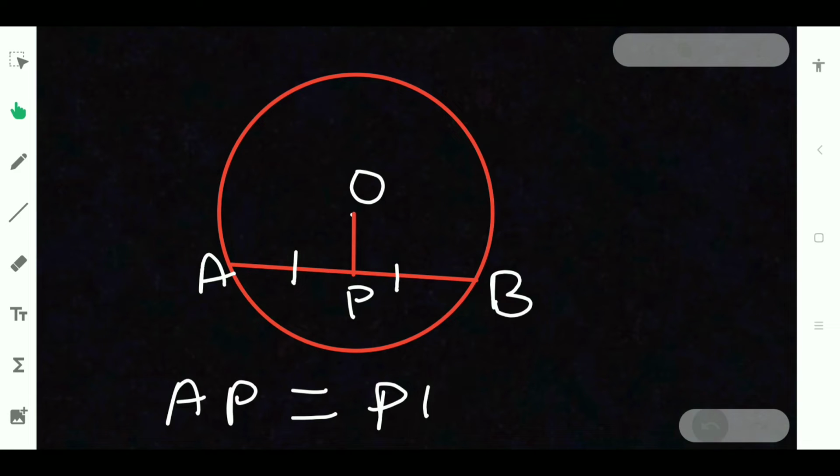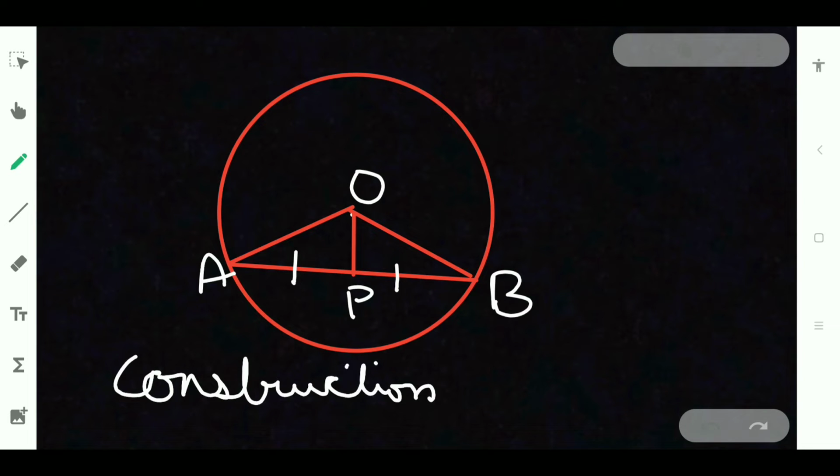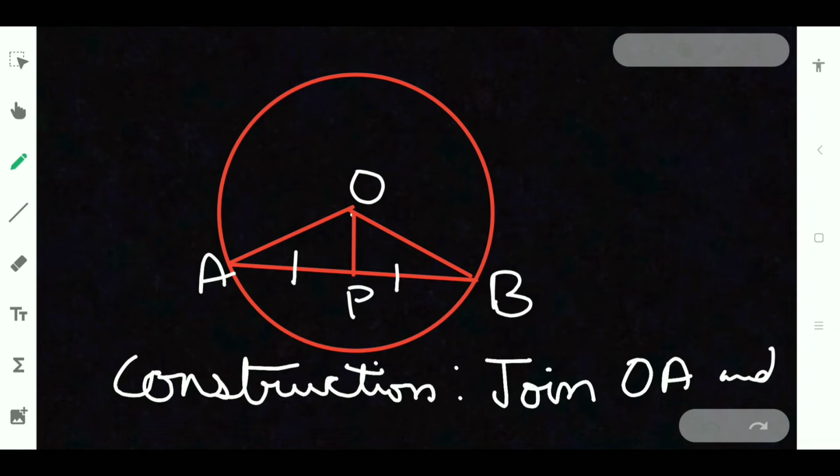Let us see how it works. In the question they have given that it is bisecting. So let us prove this theorem. Is it really working or not? For that we will do a small construction, that is join OA and OB.